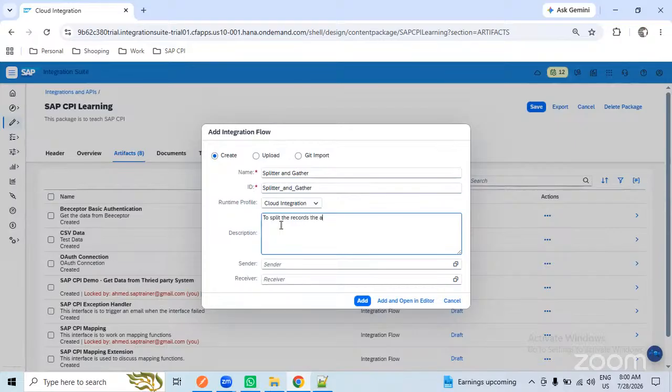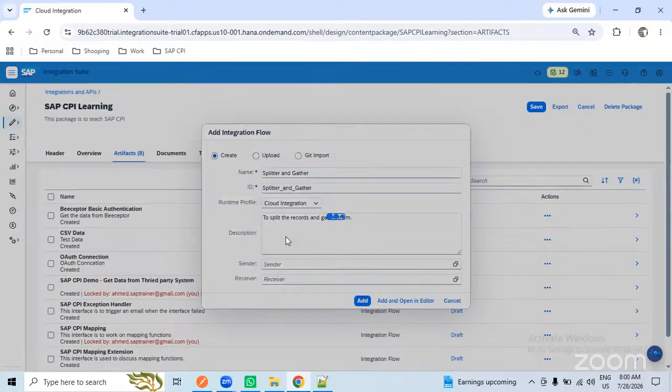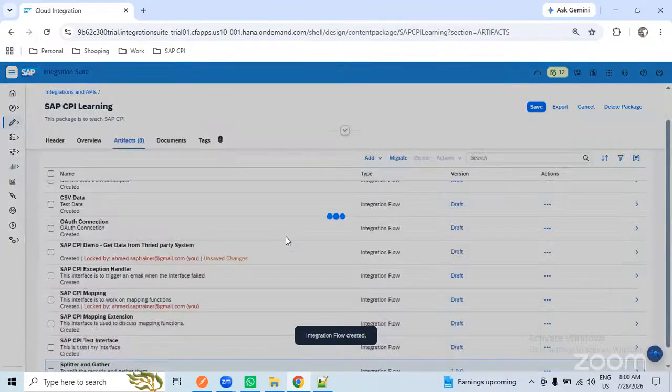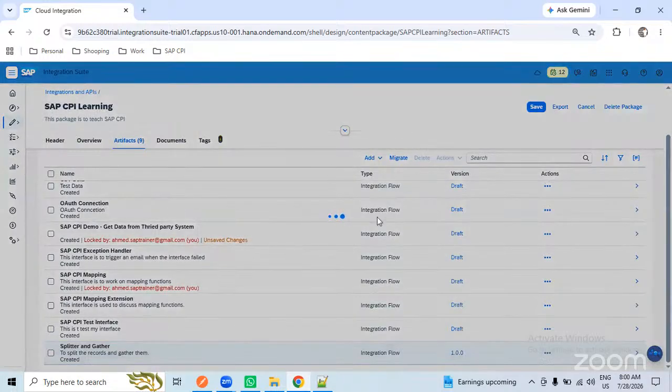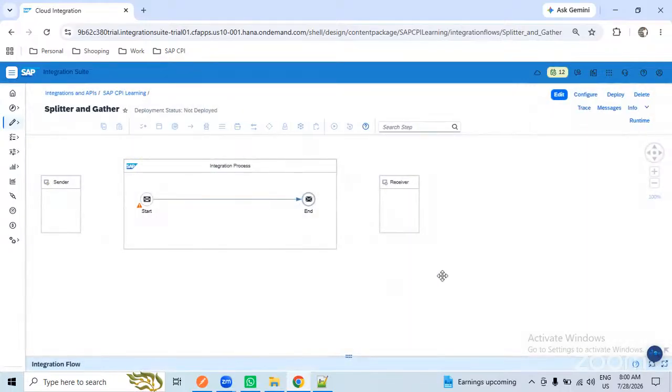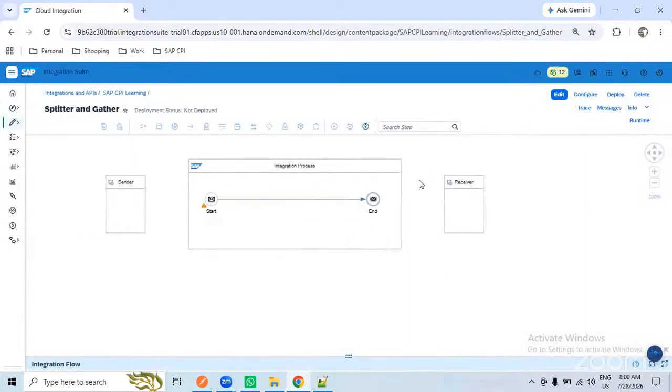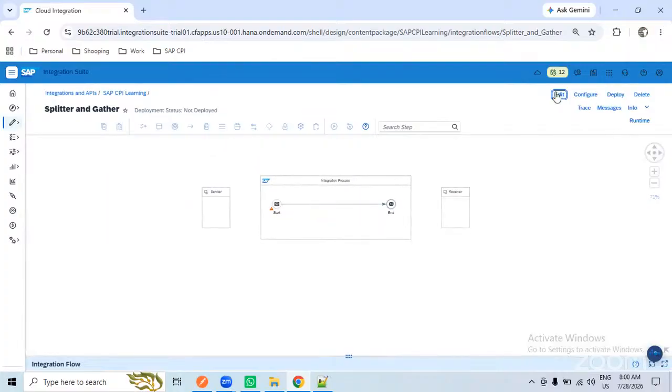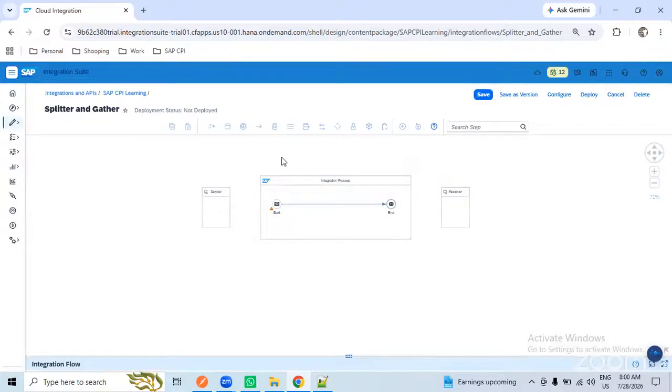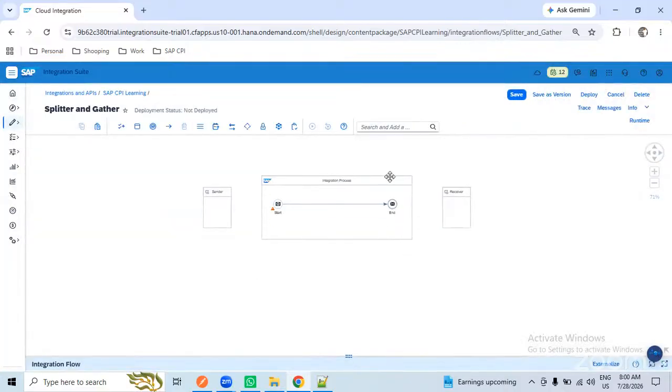To split the records. So earlier we used to get 100 records from the system, and we processed 100 records at a time, right? We were using filters to remove unnecessary data.